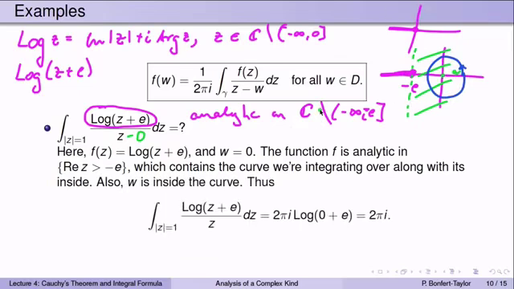And therefore, the Cauchy integral formula tells us that the integral of logarithm of z plus e over z, which is exactly this integrand except for the 1 over 2 pi I in front of it, must be 2 pi I times f of w. So that's 2 pi I times the logarithm of 0 plus e. We're plugging in 0 for z.